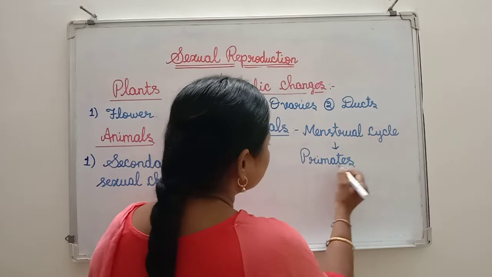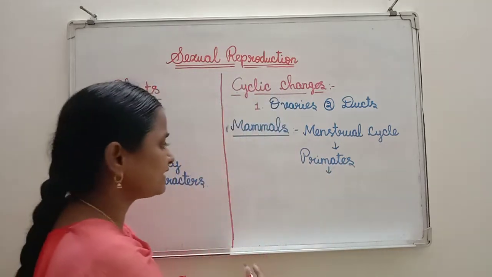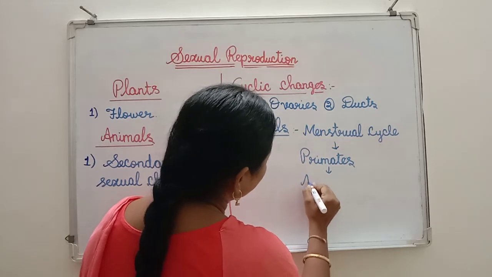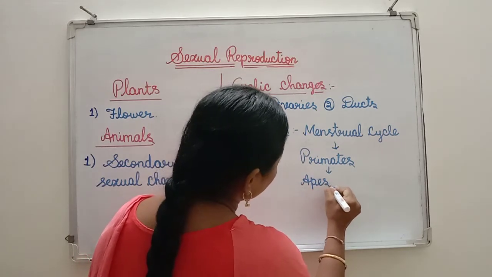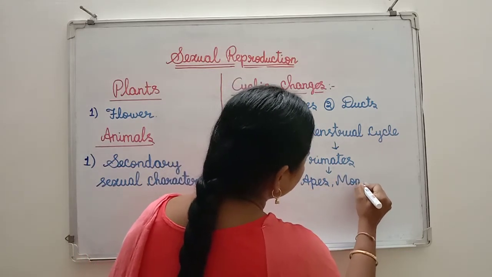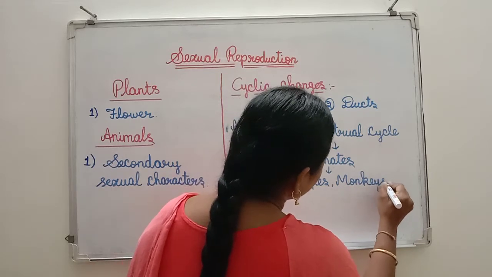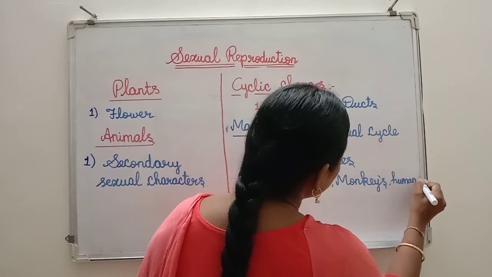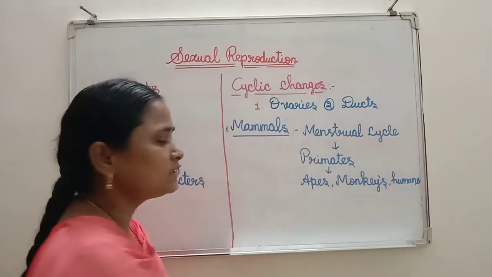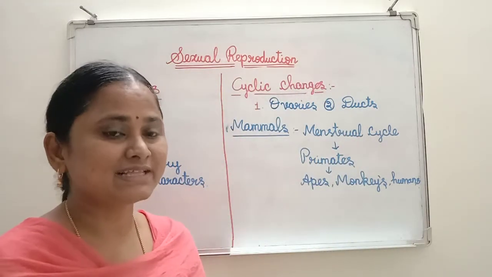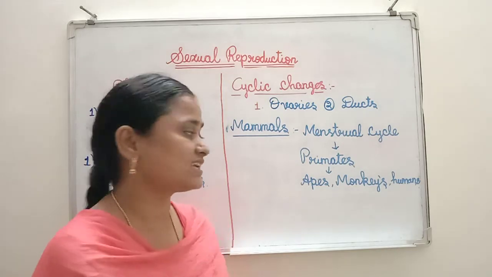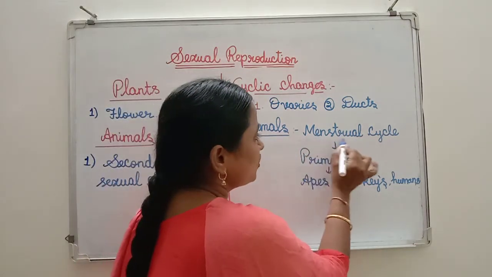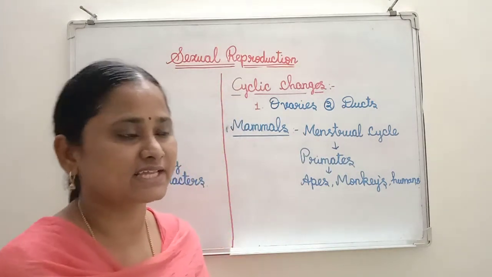Under the primates, I will give some examples here: apes, monkeys, humans. So these are the examples for the menstrual cycle. The cyclic changes which take place in the primates, those cyclic changes we call a menstrual cycle.